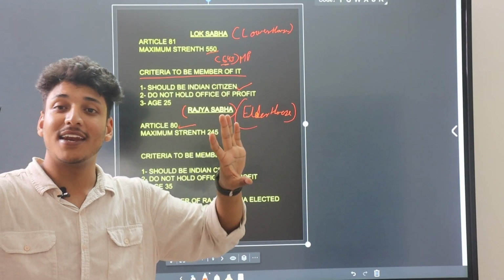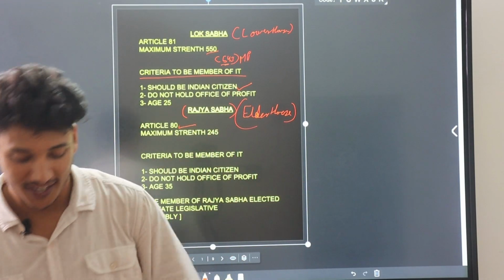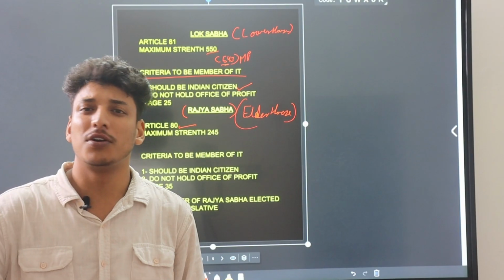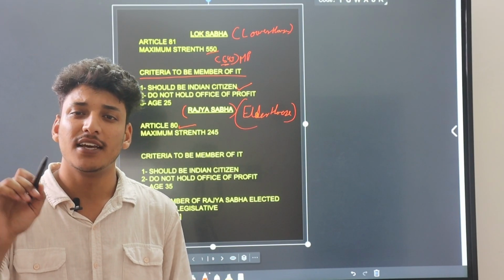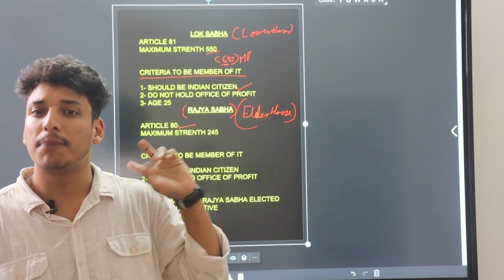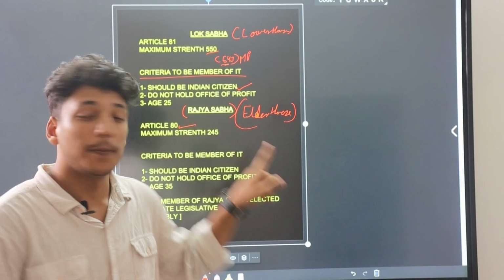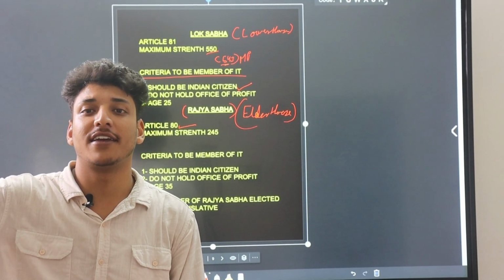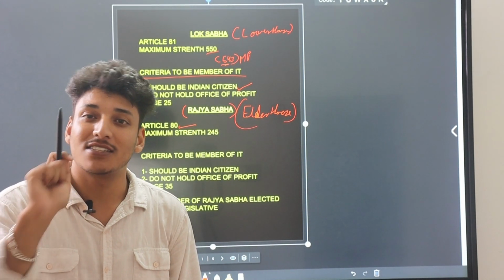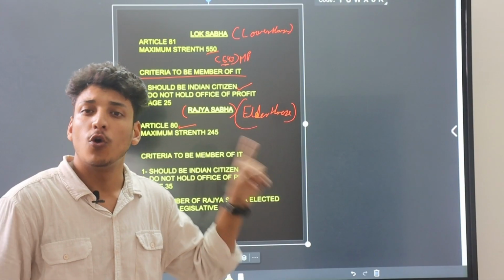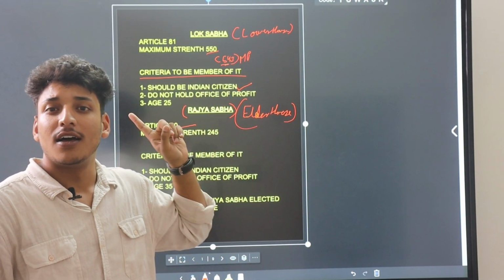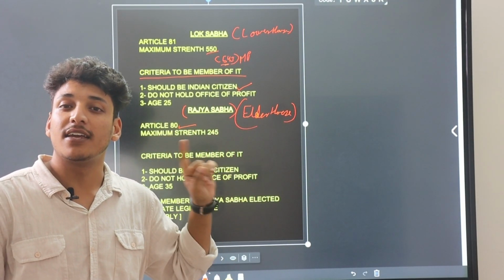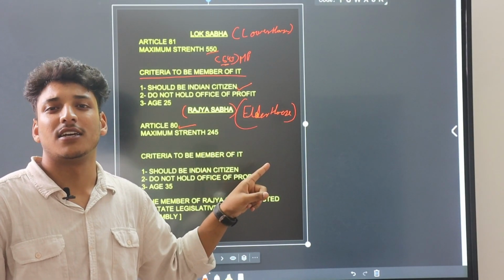It's a part of our Parliament. It means if one house does not give its consent, then the bill cannot be passed. In both houses, a bill should be passed to be enacted in our constitution or in a country, unless and until it is a money bill. A money bill can only be introduced in Lok Sabha, and Rajya Sabha doesn't have any right to reject it.